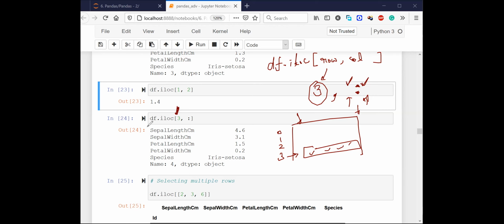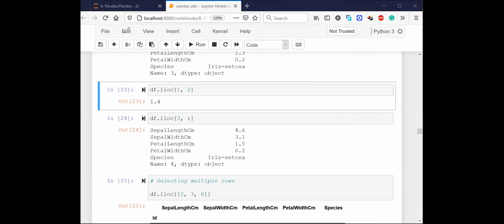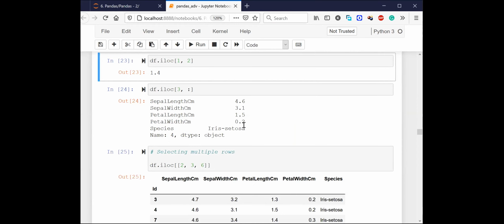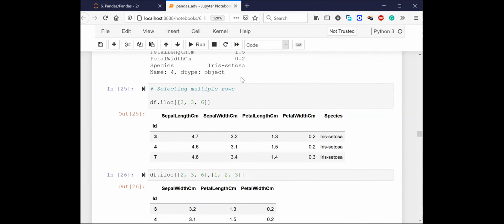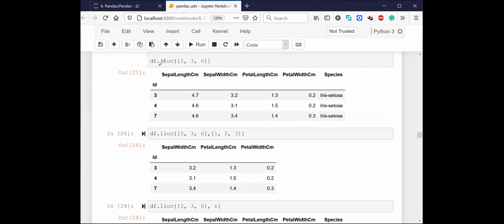All right, great. Do you see we have sepal length centimeter, sepal width centimeter, petal length centimeter, and petal width centimeter? We have all the information here now. So this is something that we do. Now let's go down. What are we doing here? Can anyone identify the meaning of this part?